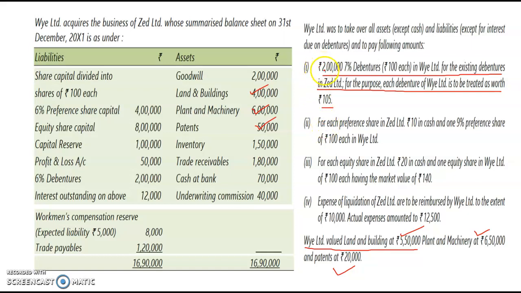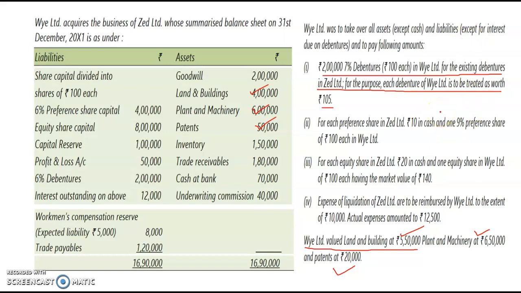So here you should take note that it was 2 lakh 7% debentures of 100 each. So 2 lakh divided by 100, we get 2000 debentures of 100 each. For the purpose, each debenture of W Limited is to be treated as worth rupees 105. So 2000 into 105, we get 2 lakh 10,000.